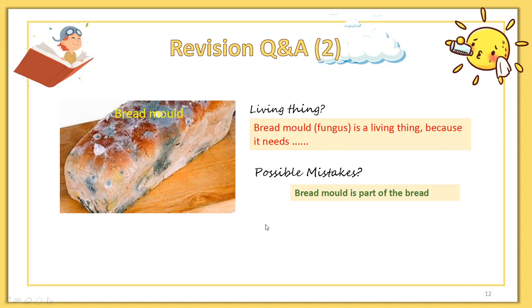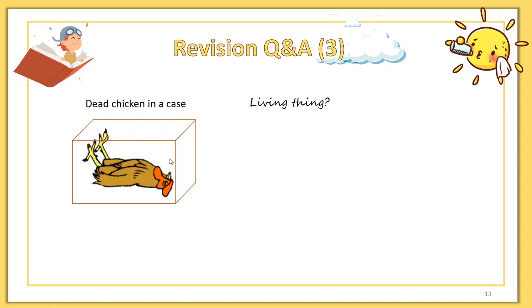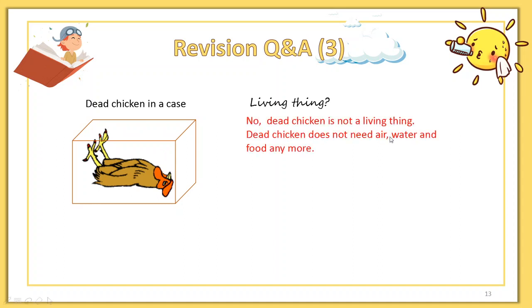Revision question 3. Is a dead chicken in a cage a living thing? No, the chicken is dead. It does not need air, water, and food anymore. So, as long as they do not need to have air, water, and food, they are not living things.